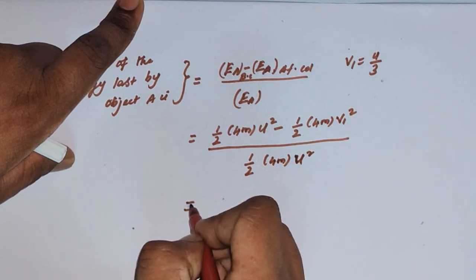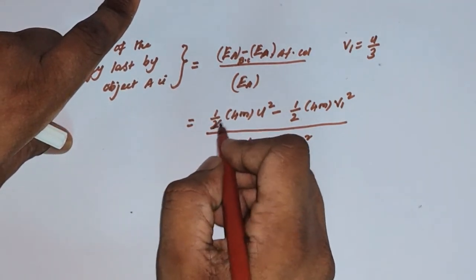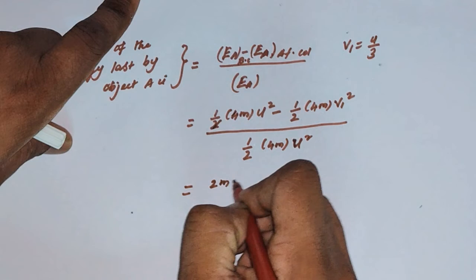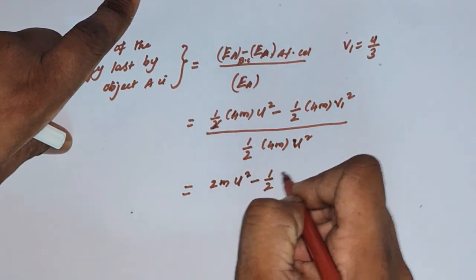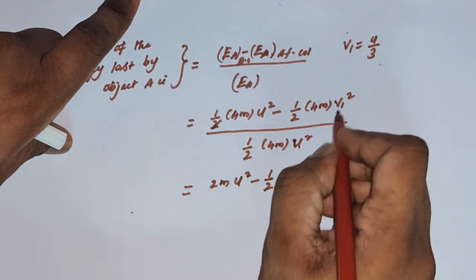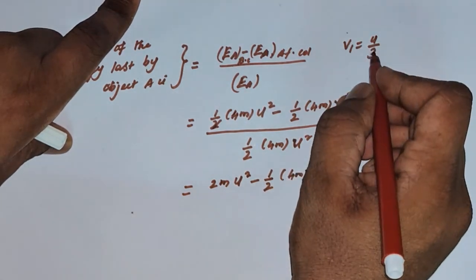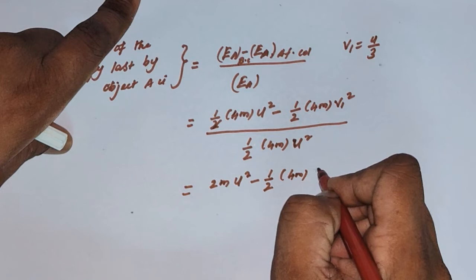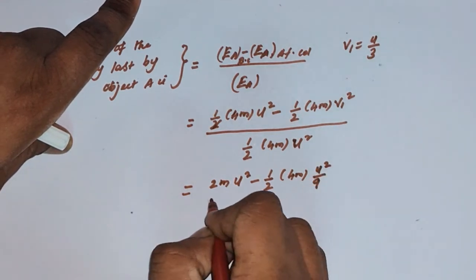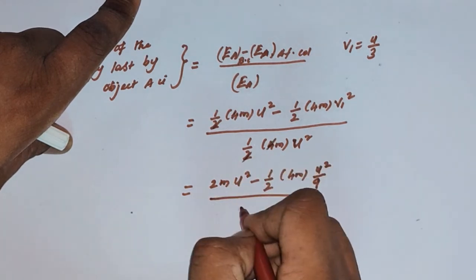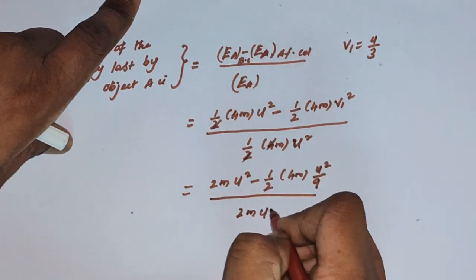So this would be simply 2m u square minus one half 4m v1 square, and we know v1 is u by 3. If you square it, it will give u square by 9, thereby you can cancel, so it will give 2m u square.